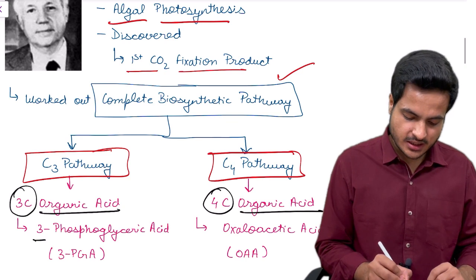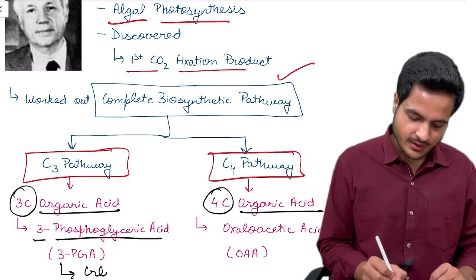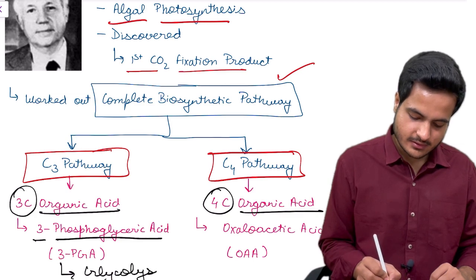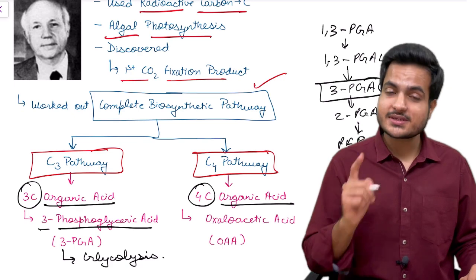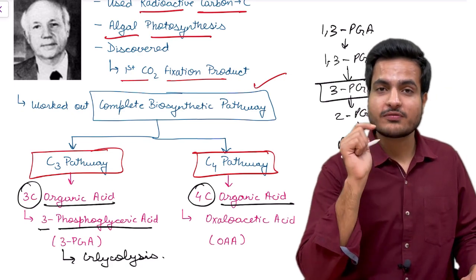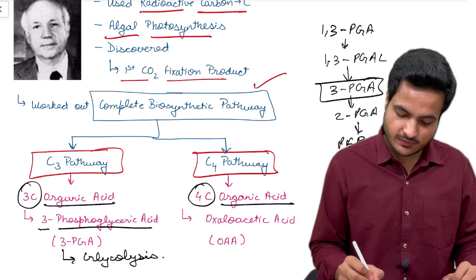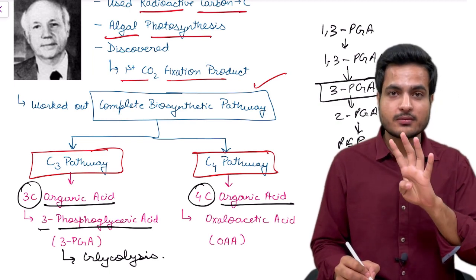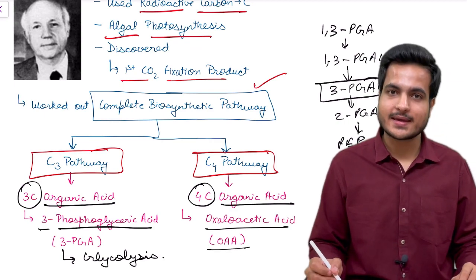It is 3 phosphoglyceric acid. This is an intermediate of glycolysis; we have discussed this under the heading of glycolysis also. So this is the first carbon dioxide fixation product in C3 plants. Whereas in C4 plants, the first 4 carbon containing fixation product of carbon dioxide is oxaloacetic acid, OAA.